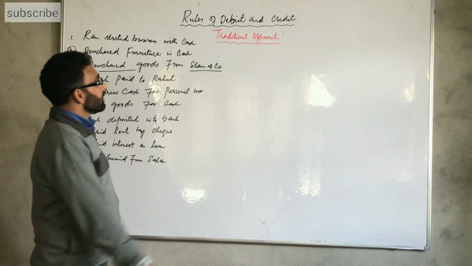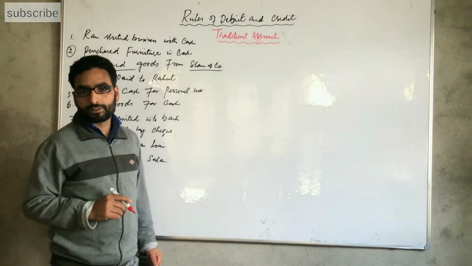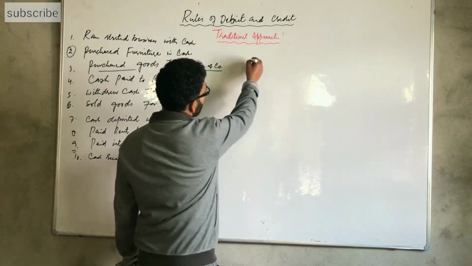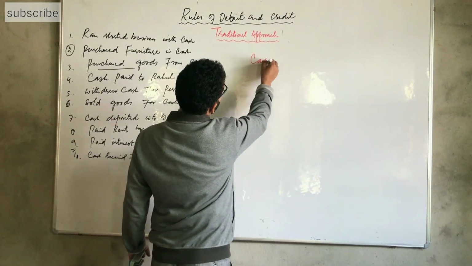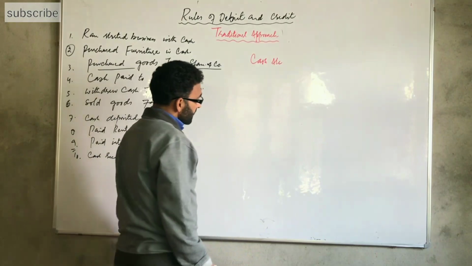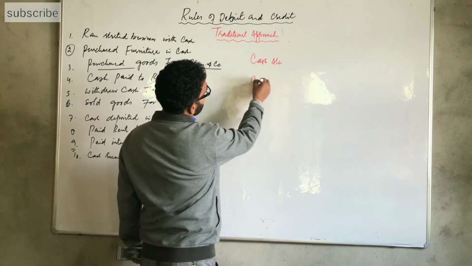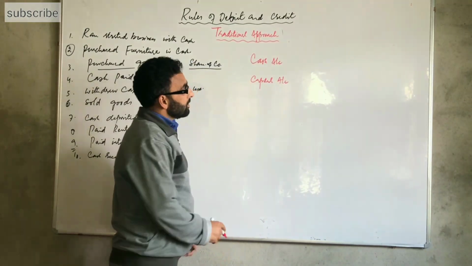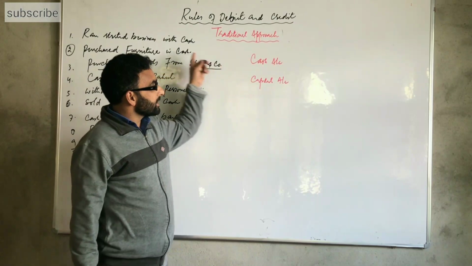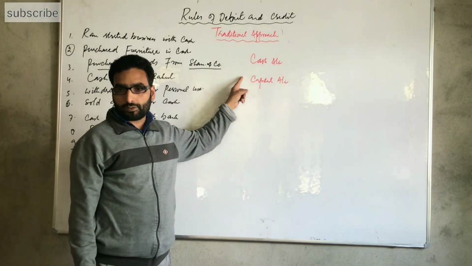When the business is started, the business got cash. So first, the cash account is involved here, and another account involved is the capital account. The two accounts involved in this transaction are the cash account and the capital account.